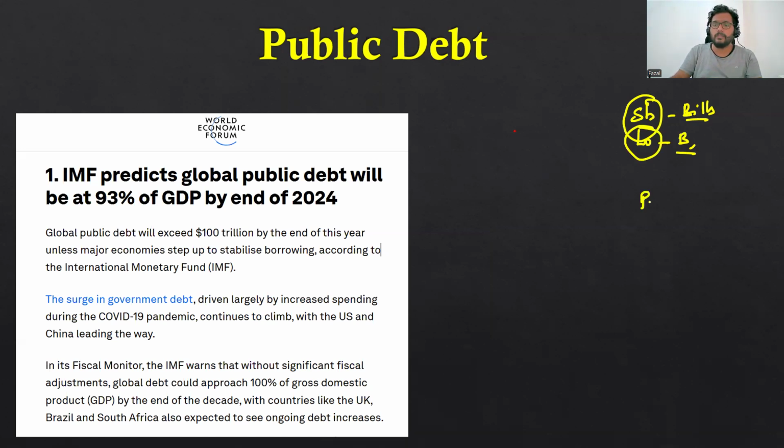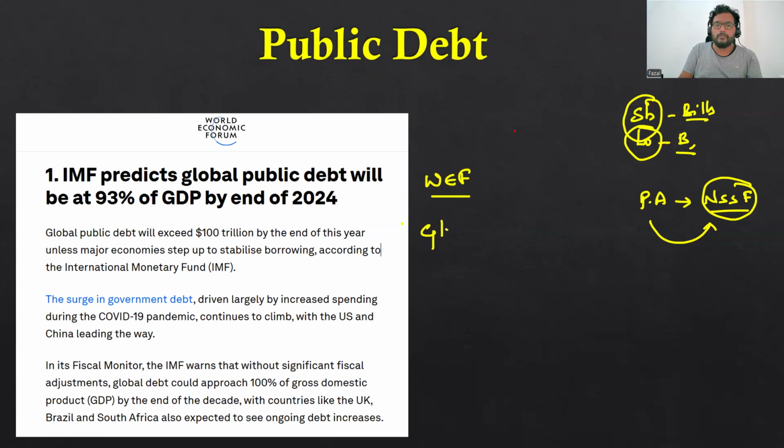From the public account, there is a sub-account handled by NSSF, the National Small Savings Fund. Any securities the government issues by borrowing from this fund are also considered debt. This is also mentioned as part of the World Economic Forum's prediction about global public debt.